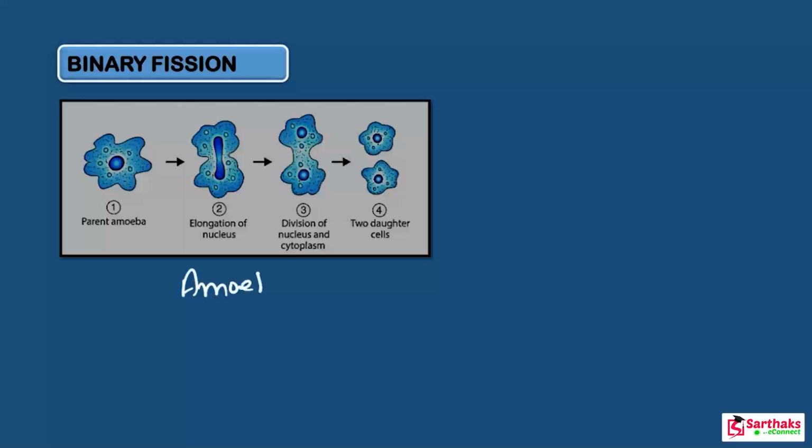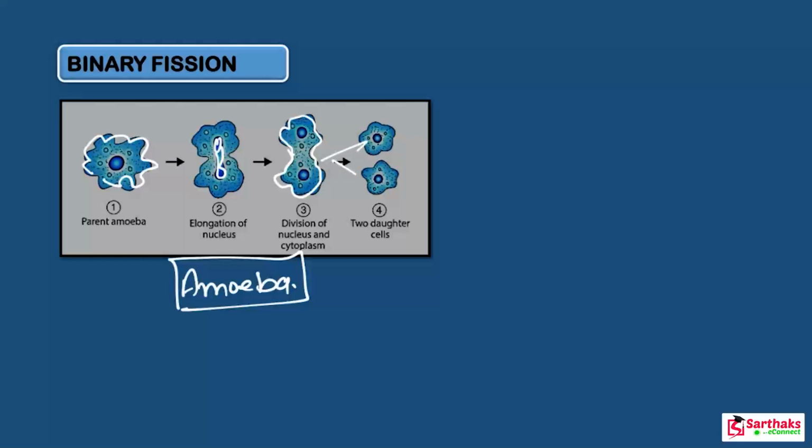So this is the amoeba. Let's see how binary fission occurs in amoeba. When amoeba reaches its maximum size of growth, look at this, first the nucleus of the amoeba divides. Look at this, the nucleus starts dividing. After that the cytoplasm of the amoeba divides. Look at this, the cytoplasm starts dividing into two parts. Got it? So this is how division occurs, and after that two daughter cells are formed. So these are all the steps involved in the binary fission of amoeba.